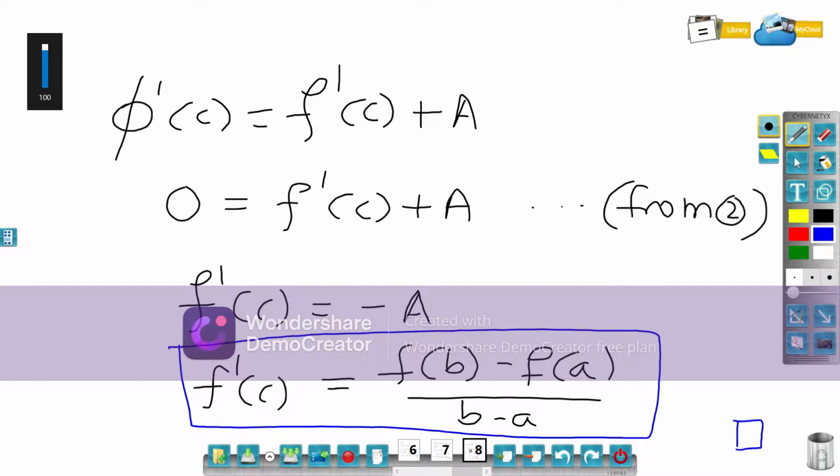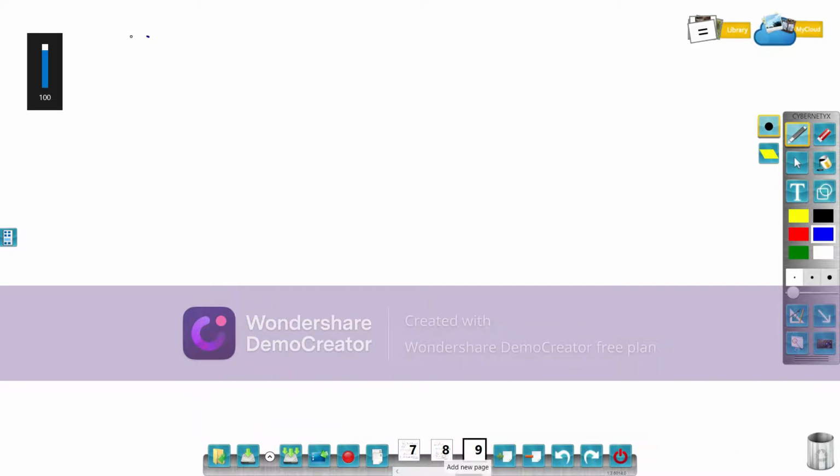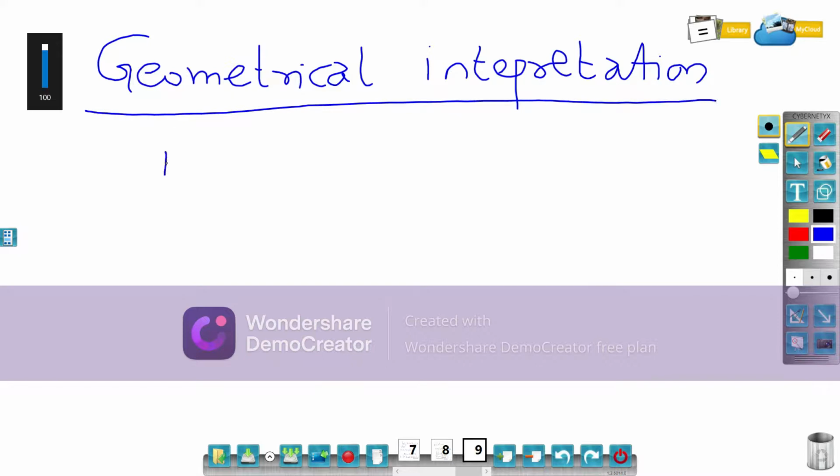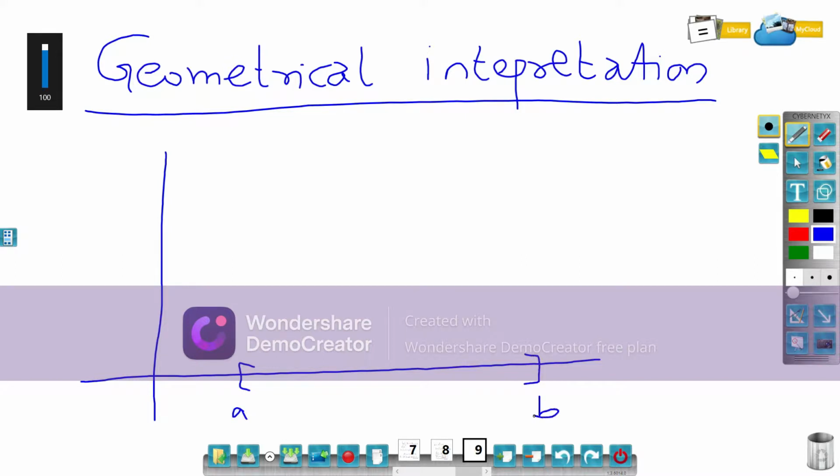Well, this proof has a geometrical interpretation also. It is given that the function is defined on the closed interval a comma b.